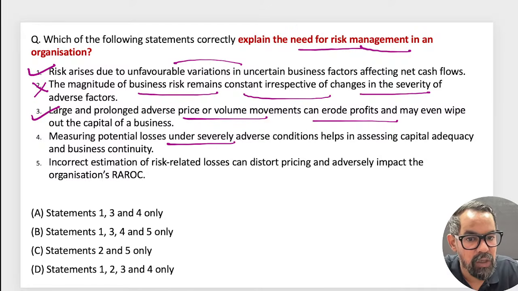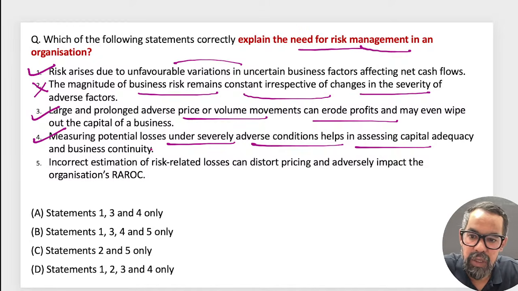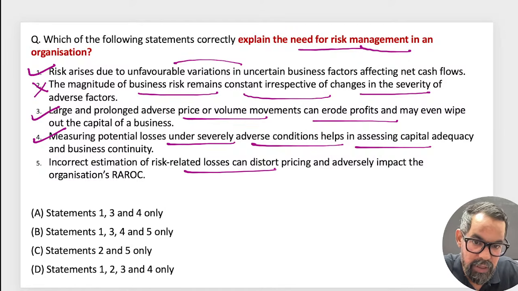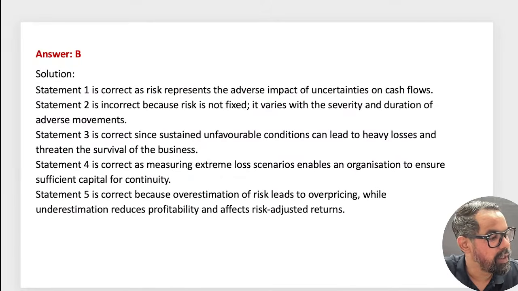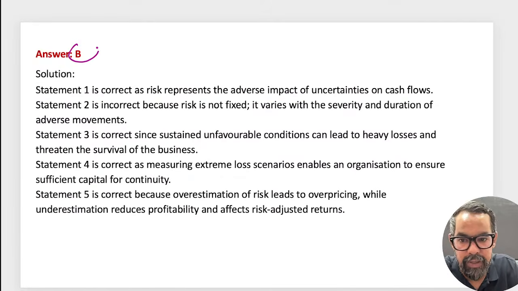Measuring potential losses under severely adverse conditions helps in assessing the capital adequacy and business continuity. Incorrect estimation of the risk related losses can distort the pricing and adversely impact the organization's RAROC. 1, 3, 4, 5 means option B should be the right answer for this. Very good. Well done, guys.